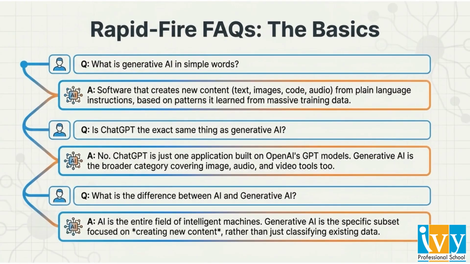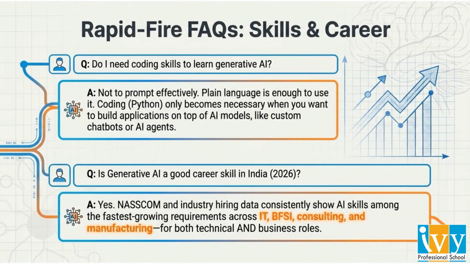To recap the basics, generative AI is software that creates new content from plain language. ChatGPT is an application built on an AI model, and AI is the broader field of intelligent machines, while generative AI is a subset focused on creation. Regarding skills and careers, you do not need coding knowledge to be an effective prompter. However, AI skills are becoming highly valuable in sectors like IT, finance, and manufacturing. Whether in technical or business roles, understanding how to work with AI is a growing professional requirement.